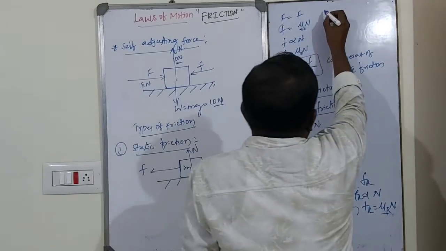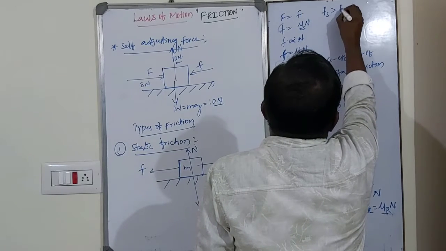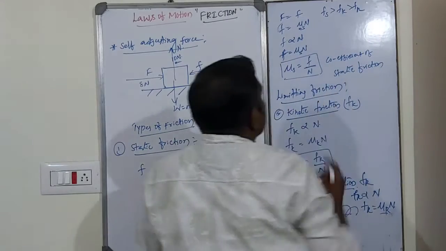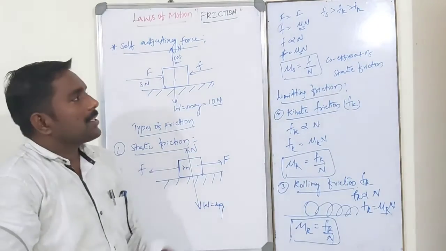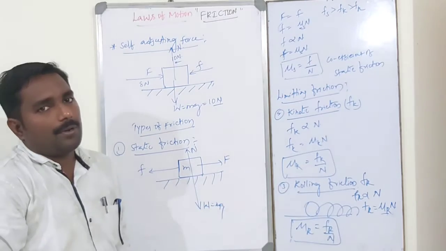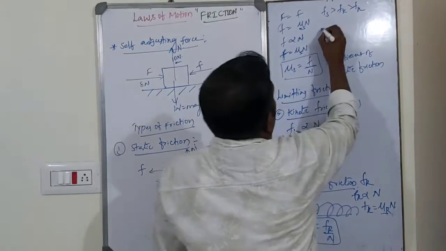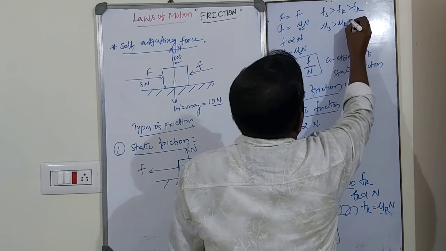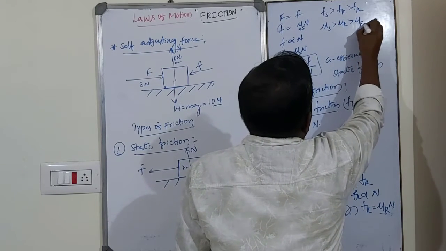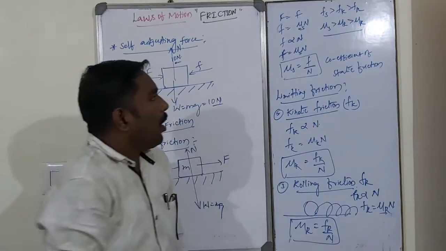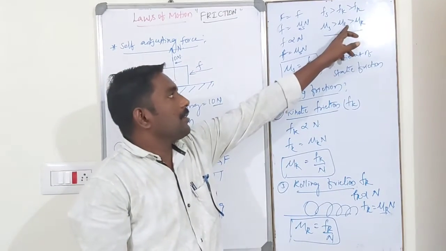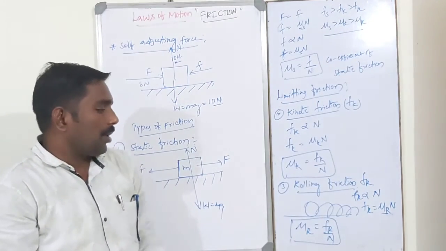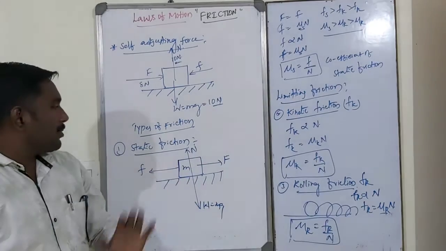Static friction is greater than kinetic friction, which is greater than rolling friction. Rolling friction is very small compared to kinetic and static. Static friction has the highest value of frictional force. In the same manner, mu s is greater than mu k, which is greater than mu r. So these are just the types of friction.